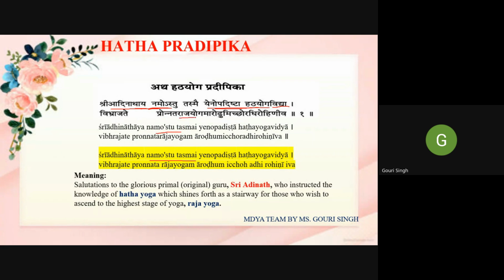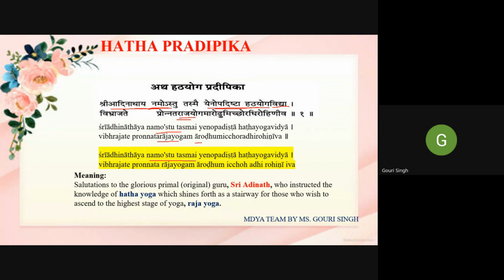Pronnata Raja means by following that Hatha Yoga, the knowledge instructed by Sri Adinatha, what happens? That person gets Raja Yoga, Raja Yogam Arudham.